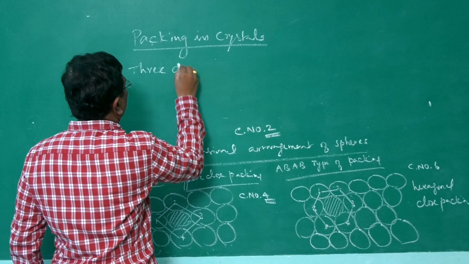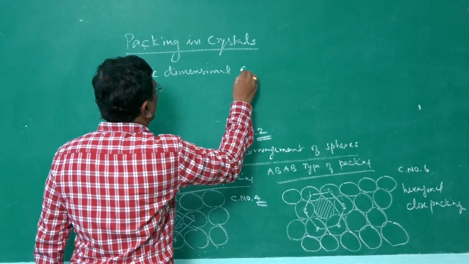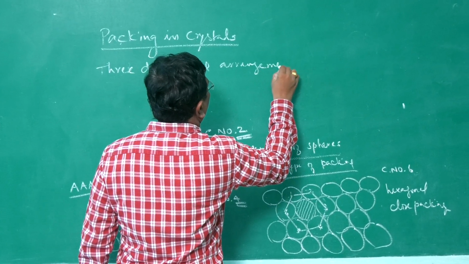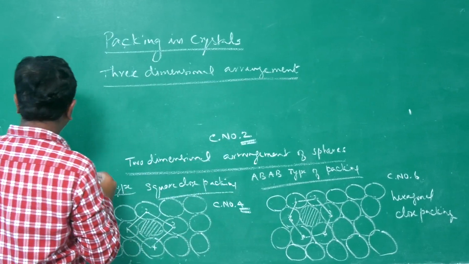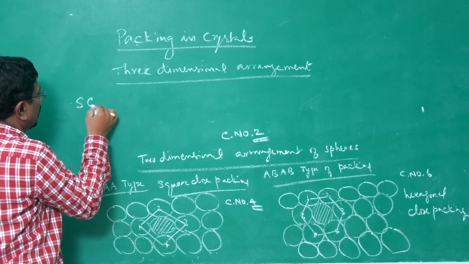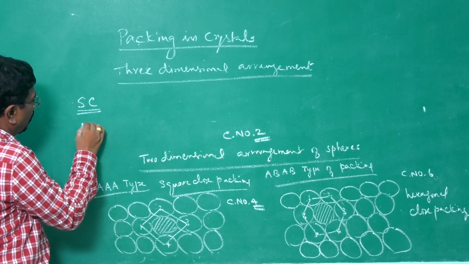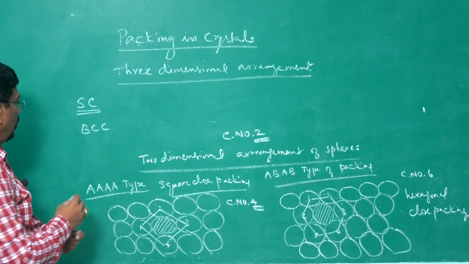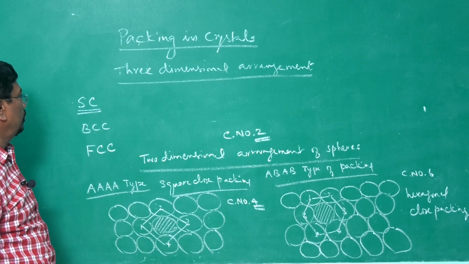The 3-dimensional arrangement may be for simple cubic close packing, and then we can go in for body centered cubic close packing, and we will be going in for face centered cubic close packing.